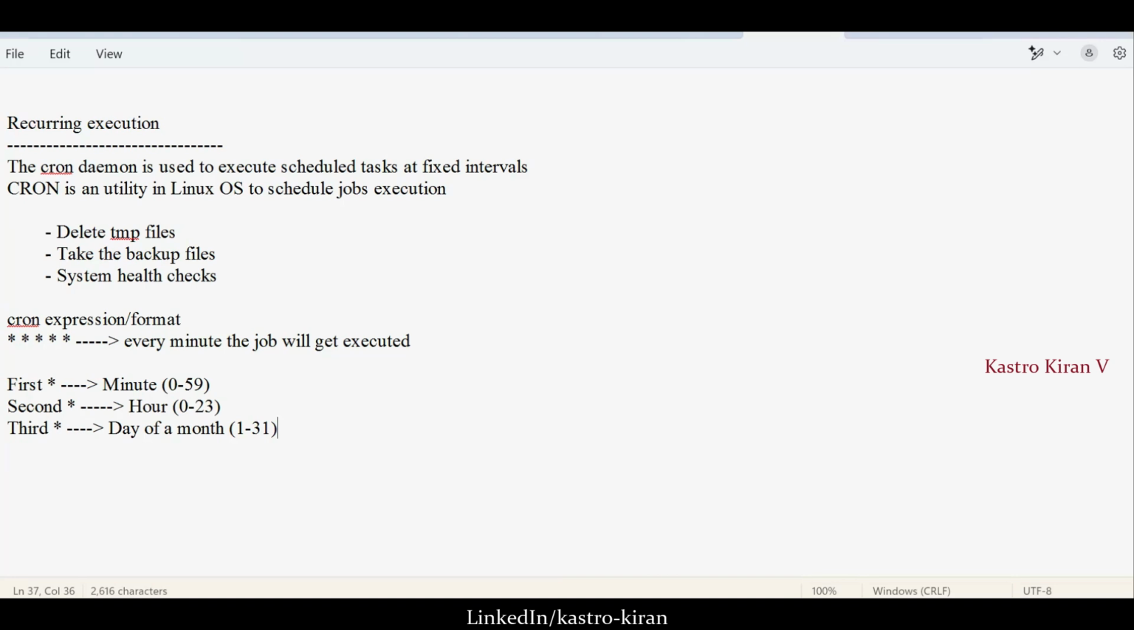Some months will have only 30 days, so it will be 30 also. February usually will have 28 or 29 days. So whatever day that we want, we can give that.